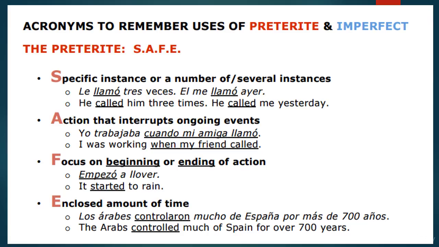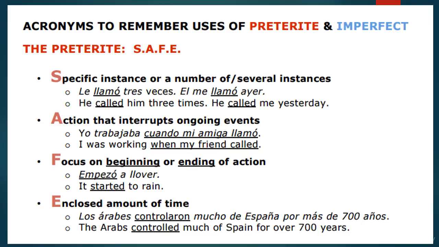So the first part, when we're talking about contexts, first of all, there's a nifty acronym that I like to use. It's called SAFE WATERS. SAFE refers to the preterit context, and then as you'll see in the next slide, WATERS refers to the imperfect contexts. And these are the contexts that will require either the preterit or the imperfect conjugation.